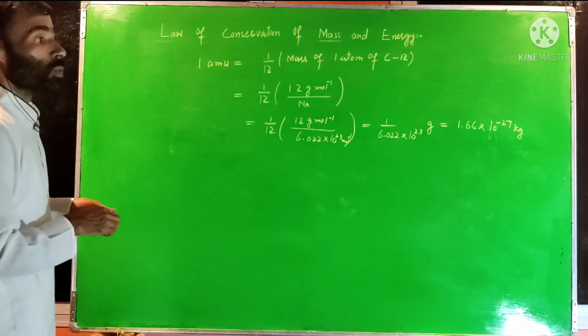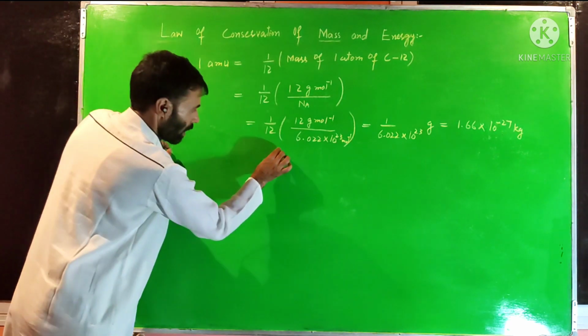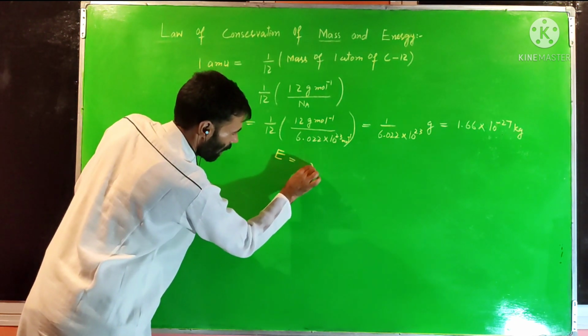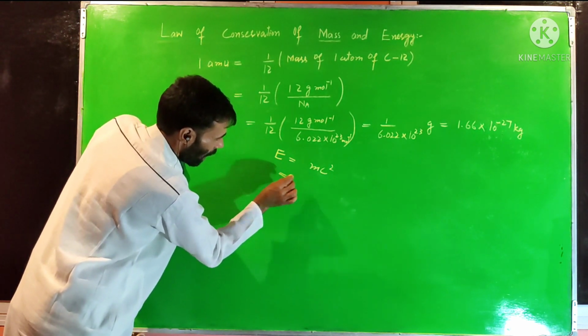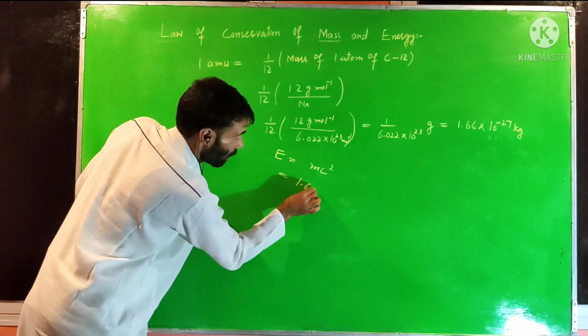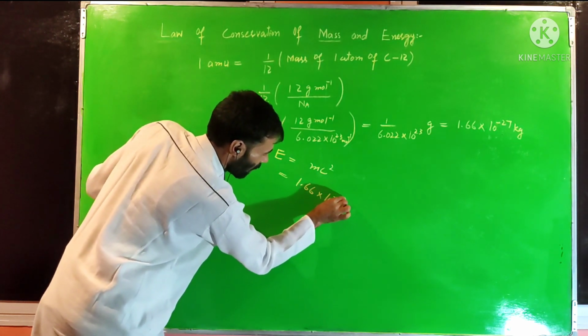Now if this 1 AMU is converted into energy, according to Einstein, E is equal to mc square. Taking the values here, m means 1 AMU mass, that is 1.66 into 10 raised to power minus 27 kg.